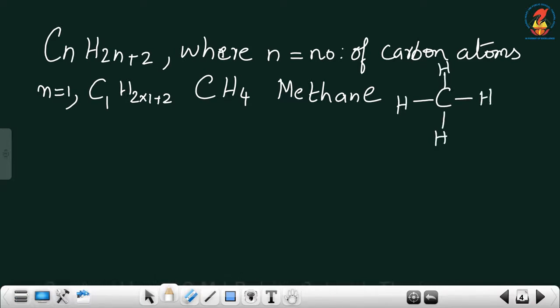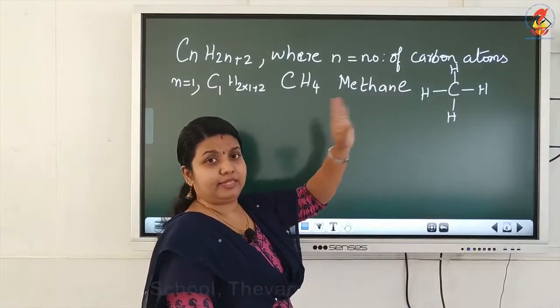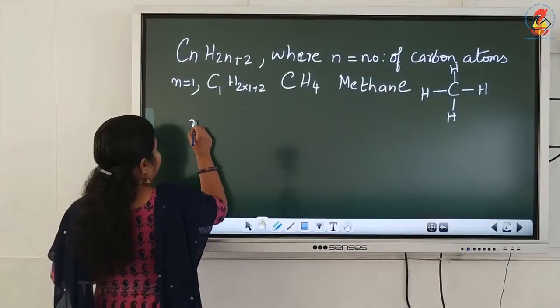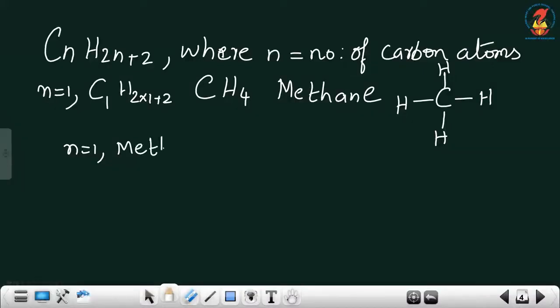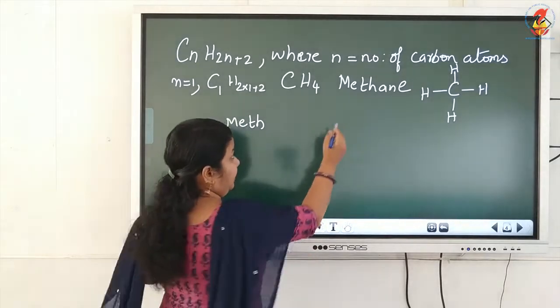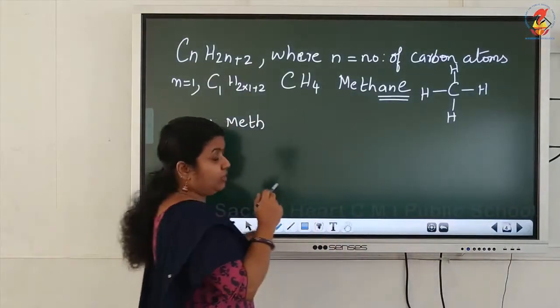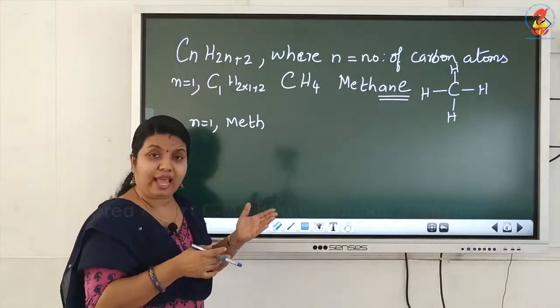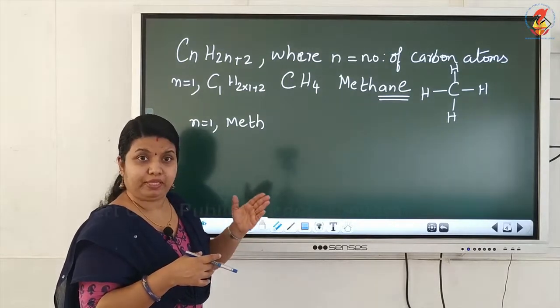This is how we write methane. C, then 4 valencies satisfied with hydrogen atoms. Now, n is equal to 1, we write meth. When we come to unsaturated hydrocarbons also, the name starts with the same prefix, meth. The suffix comes from whether it is alkane, ANE. This ANE is for alkane. So, n is equal to 1, the name starts with meth. To that you add ANE, then it becomes methane.